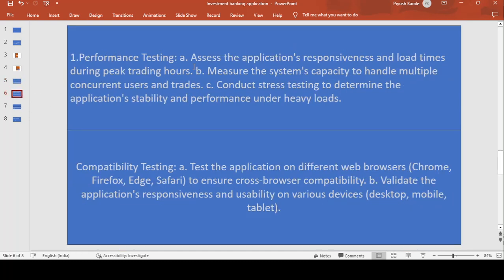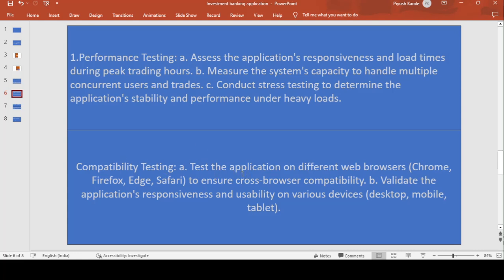performance testing. Assess the application responsiveness and load times during the peak trading hours. Means whatever the peak hours, how the application is working. Peak hours means suppose in the morning there are 100 people investing or trading, and in the afternoon there are 1000 or 10,000 people suddenly using this application. Suddenly peak and suddenly down. In that situation, how the application is performing, that we have to check here in the performance testing.